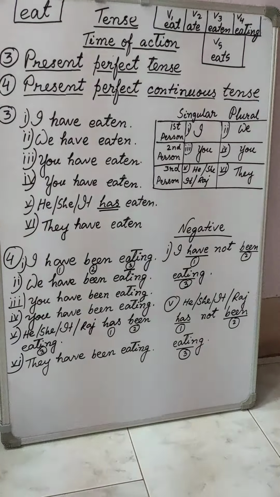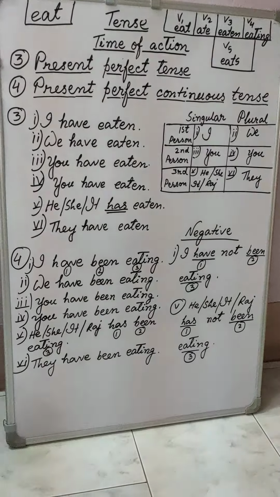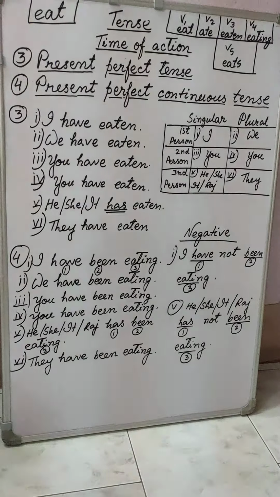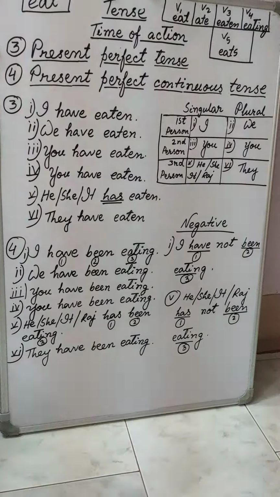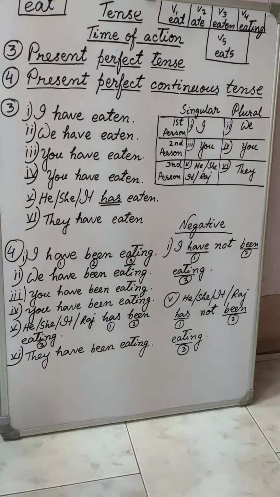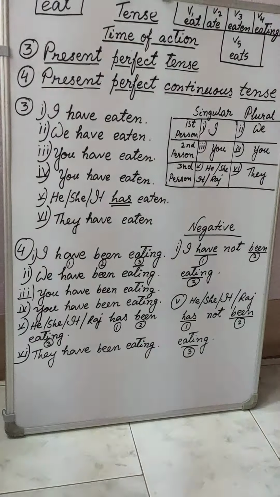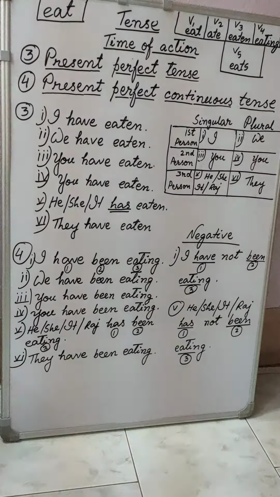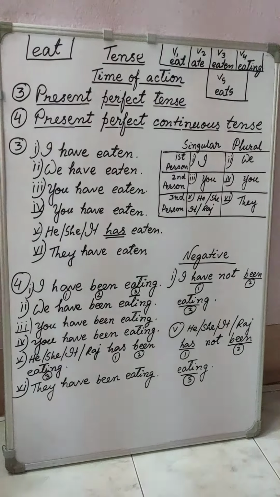But again for third person singular number in present perfect continuous tense, you have to use the auxiliary has. He, she, it, Raj has been eating. And then 6, they have been eating. So this is your positive formation.